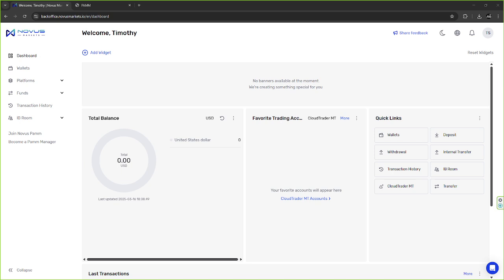Breaking down what exactly a PAMM account is, how you can get involved, what the risks are, right? So let's go ahead and get right into it. So a PAMM account, think of this as a group trading account.